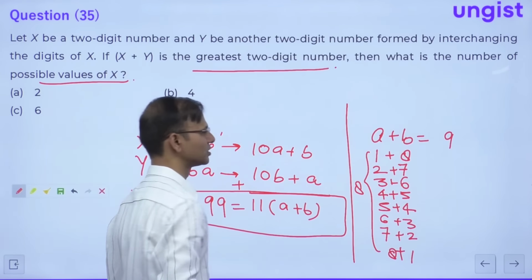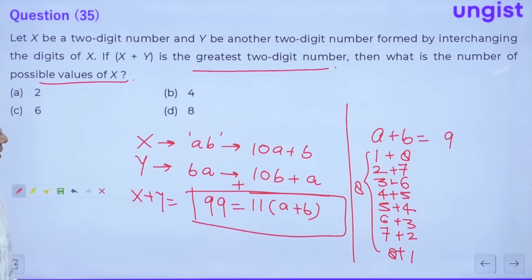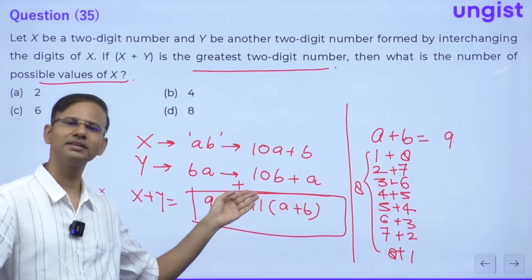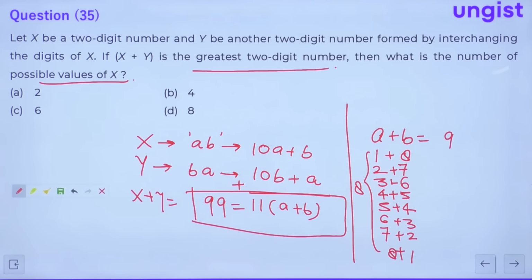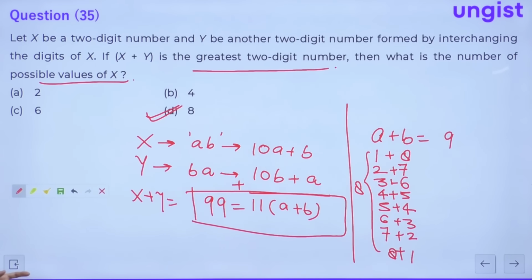So total 8 possible values of AB, x: 18, 27, 36, 45, 54, 63, 72 and 81, right? 8 possible values of x are there. Okay, everybody, right? This is the simple question.